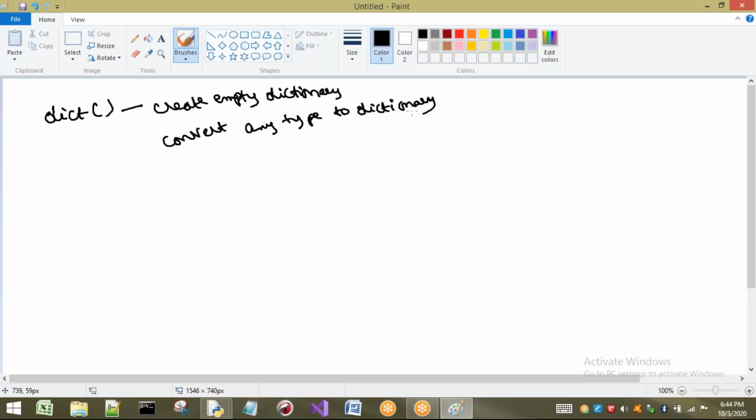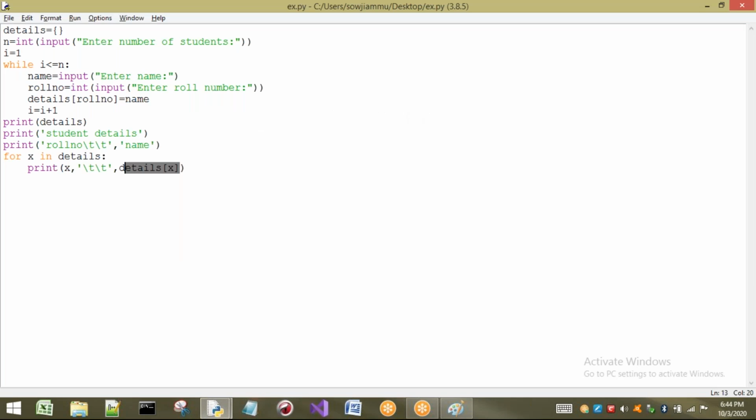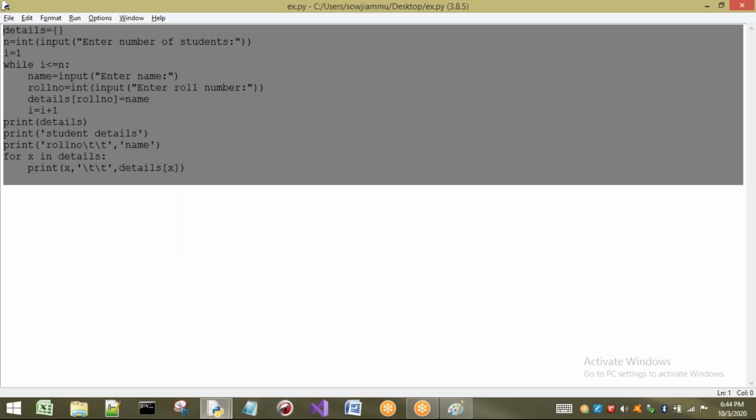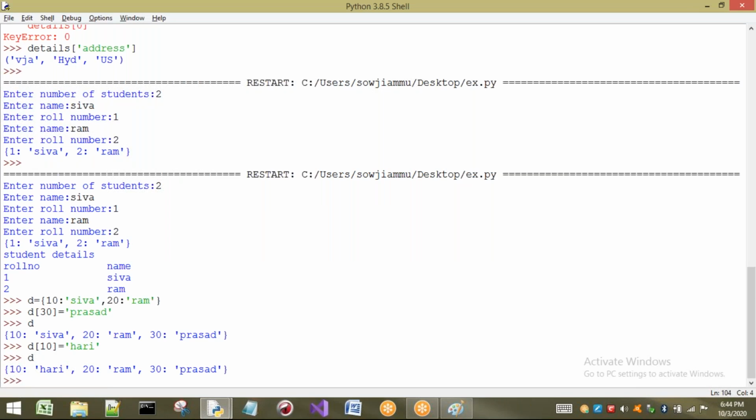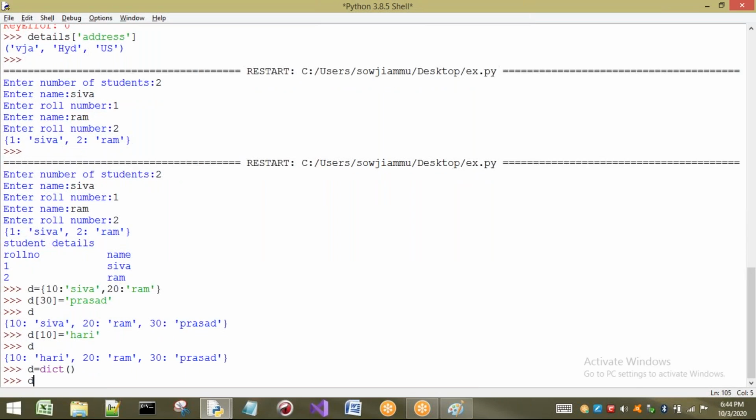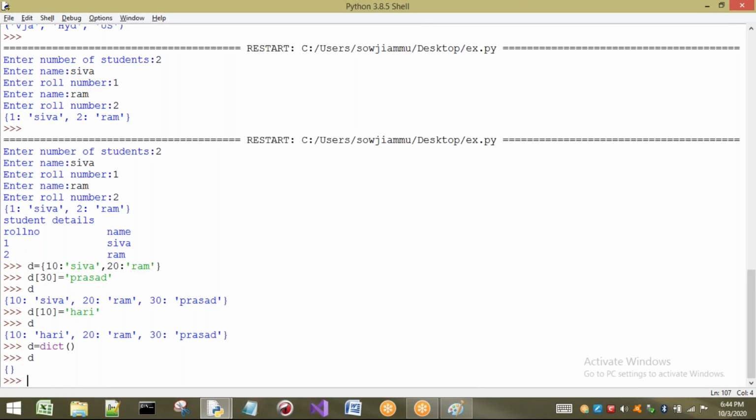So now let us see this concept. Let us take an example here. To create an empty dictionary, you know that I have to write it in this way, so an empty dictionary is going to be created. Already we have seen this. Now I am going to take d equal to dict of. This is a function, so I have to write it in this way. Inside this I have to pass some values.